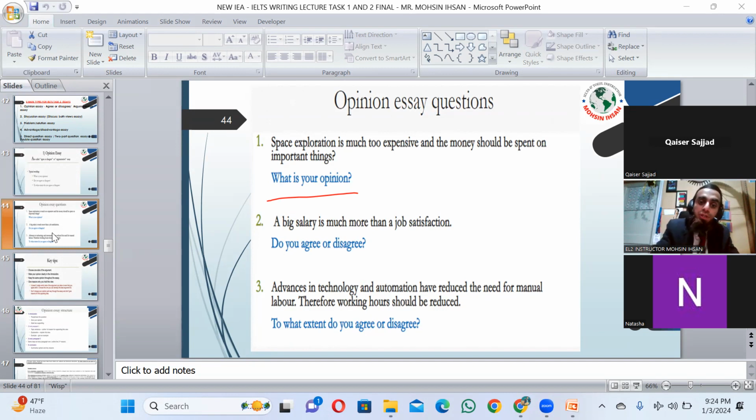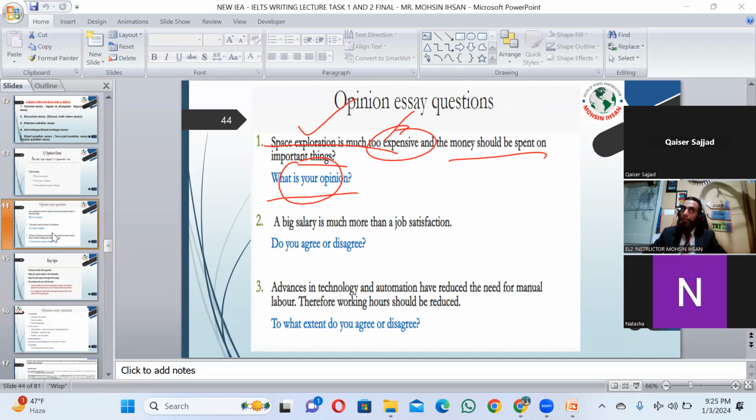Now, if you think space exploration is important, even if it is expensive, it is important. If they're saying that money should be spent on important things, and you think space exploration is important, then you would say, I totally disagree. Money should be spent on the exploration of space because we can learn new knowledge regarding science. We can get information, right? You totally disagree. But if you say no, money should be spent on important things, you would then say I totally agree. But in the whole essay, whatever you write in the introduction paragraph, that either agree.